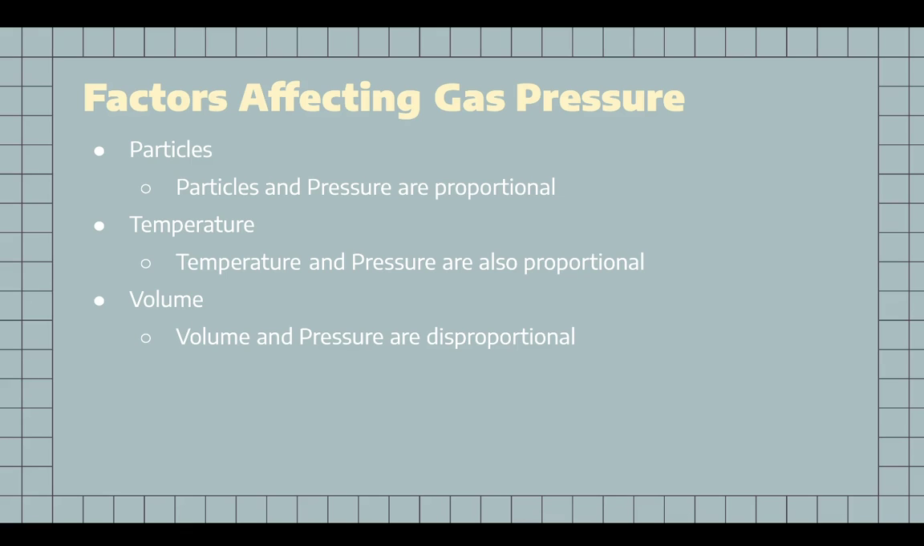Factors affecting the gas pressure. First, particles. Particles and pressure are proportional, meaning that if one increases, the other will increase as well. Temperature, similar to particles, is also proportional to pressure. Lastly, volume. Volume is inversely proportional to pressure, meaning if one increases, the other will decrease.